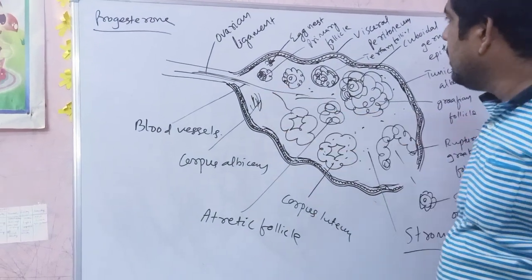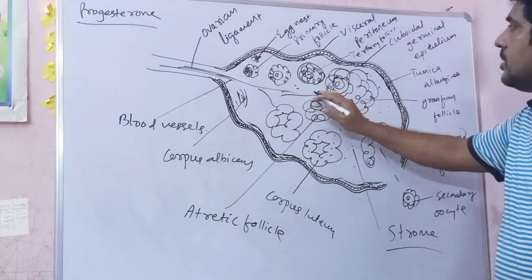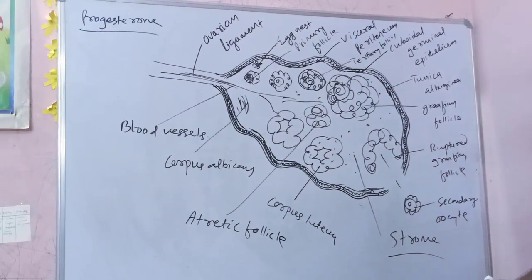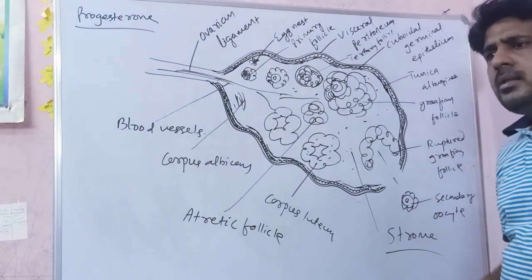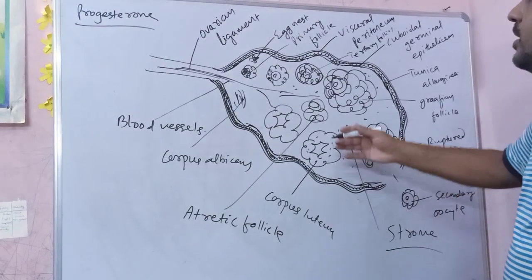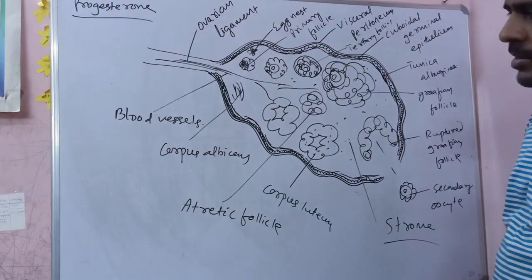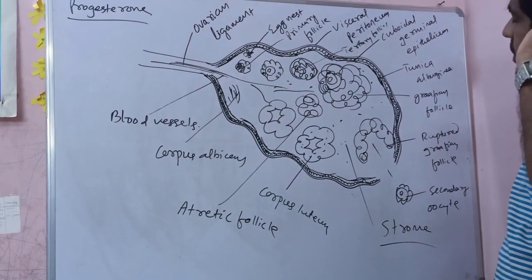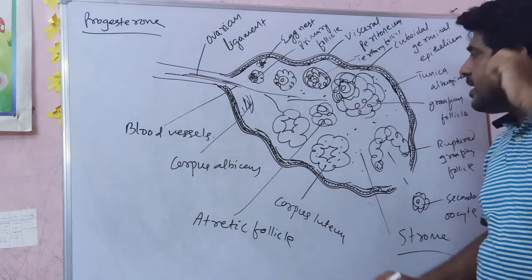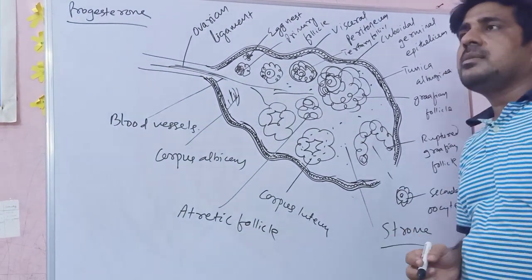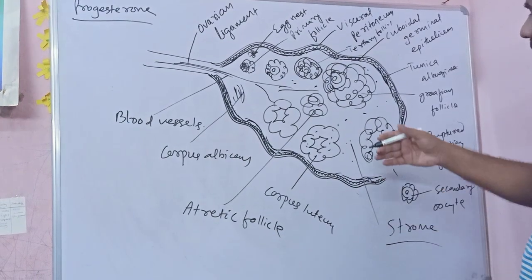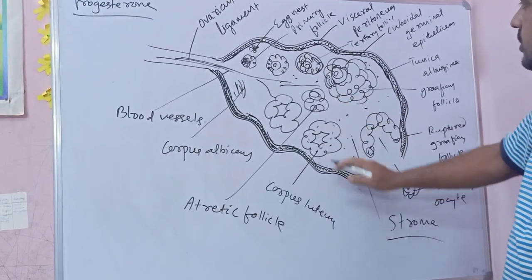During the embryonic stage there are about 4 lakh follicles inside the ovary, but a large number of follicles are destroyed by follicular atresia, and the follicles destroyed by this process are called atretic follicles.